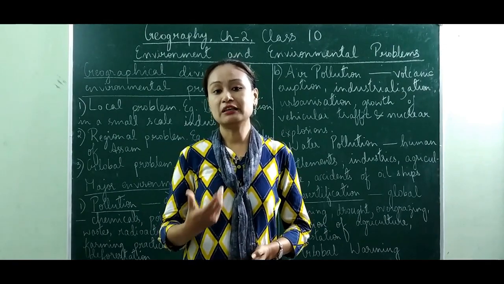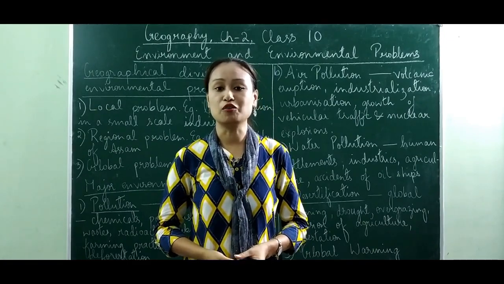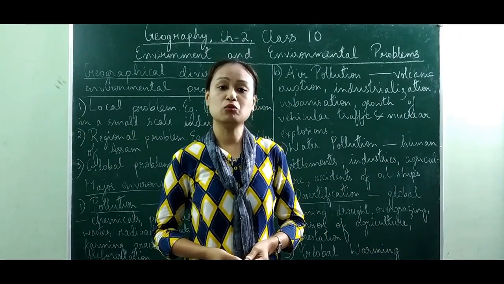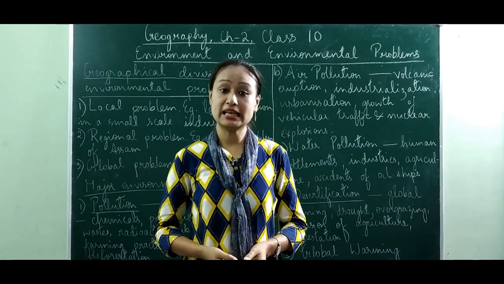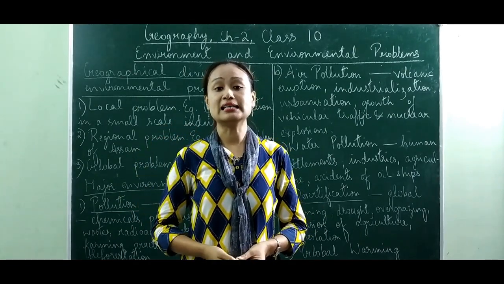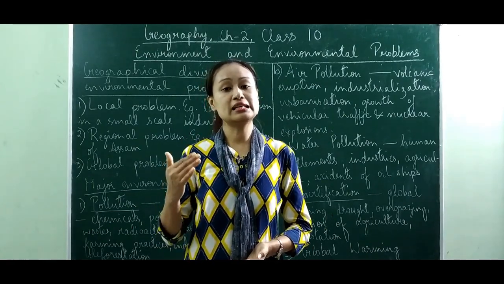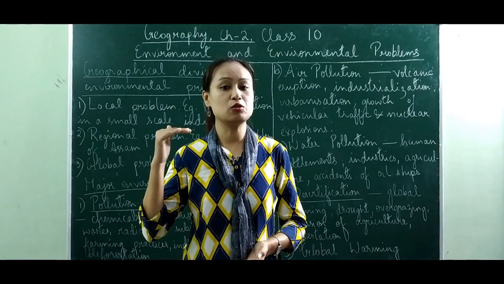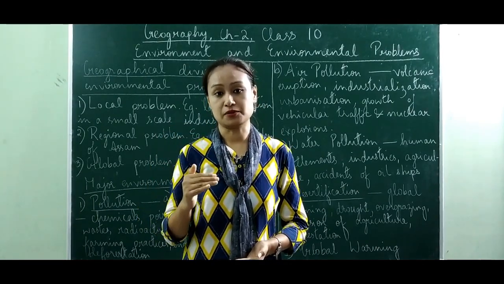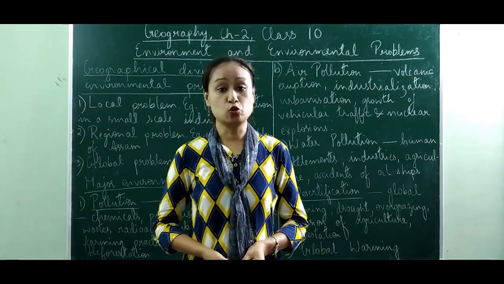So now we'll be learning about how global warming is caused and what are the consequences of it. As we have already learned, global warming may lead to an increase in the sea level because the temperature of the earth rises, and as a result the polar ice caps will melt. This will increase the sea level. The increase in the sea level will submerge many coral islands and continents under the water. So this is one of the problems related to global warming.